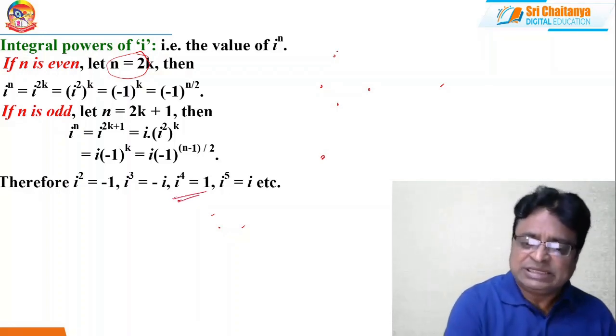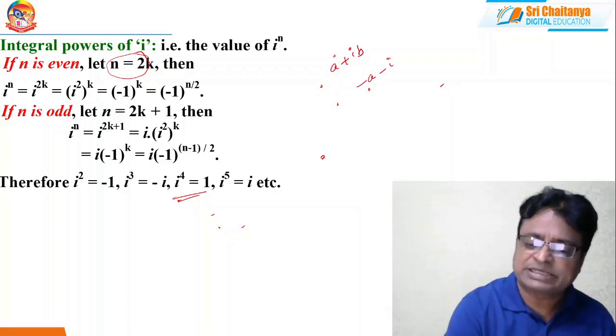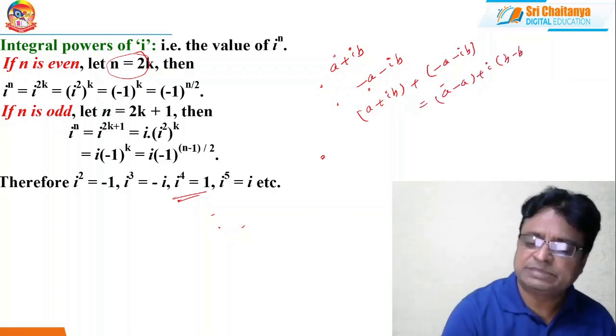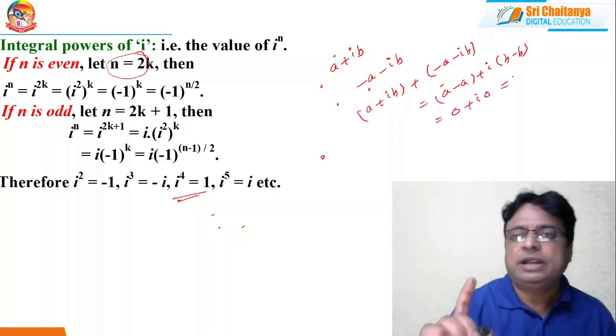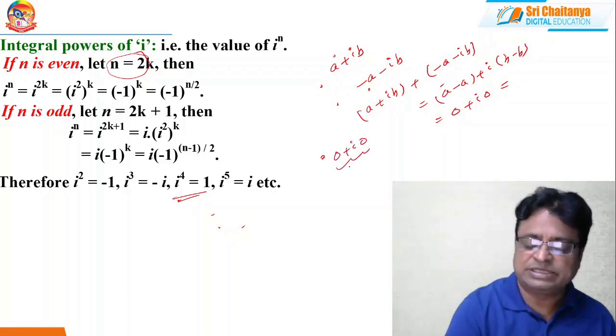See, if a plus ib is a complex number, then the complex number minus a minus ib is such that a plus ib plus minus a minus ib is nothing but a minus a plus i into b minus b, which is 0 plus i0, which is called the additive identity. 0 plus i0 is also a complex number. This is called the additive identity of complex numbers.